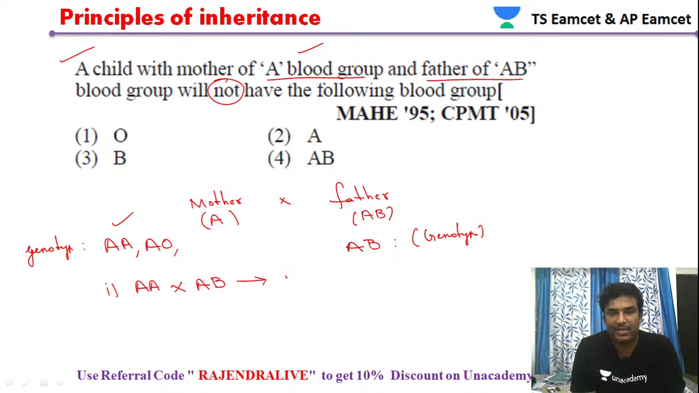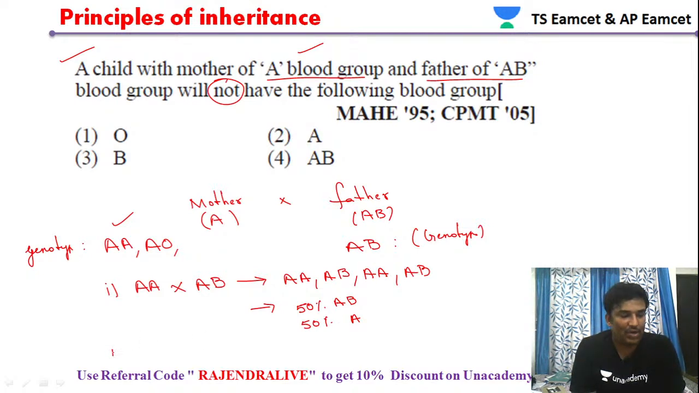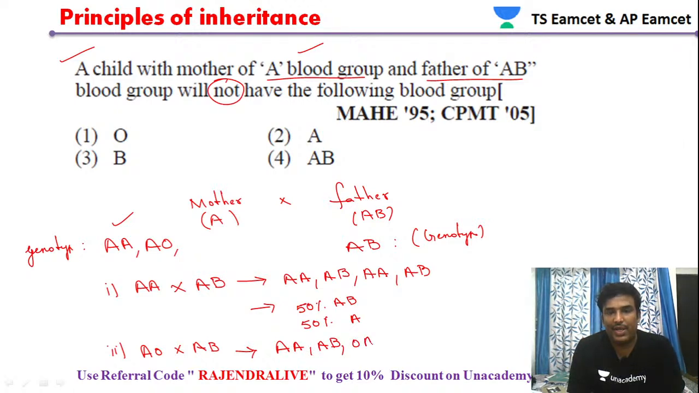From the first cross, capital A capital A into AB, we get AA, AB, AA and AB, so 50% AB blood group and 50% blood group A. Now the second combination, AO into AB: we get AA, AB, OA and OB, so a combination of A, AB, A and B blood groups.